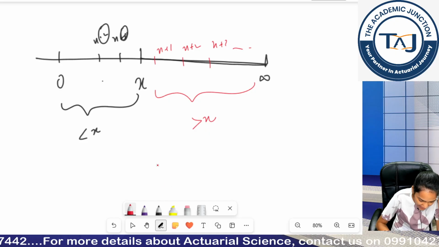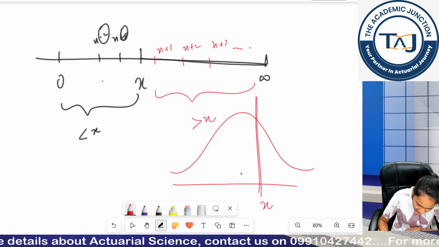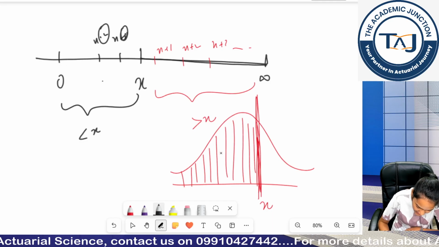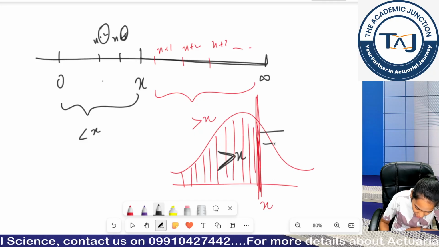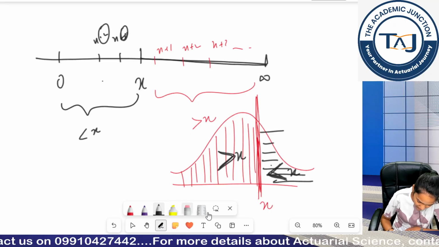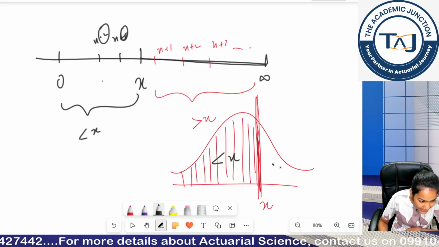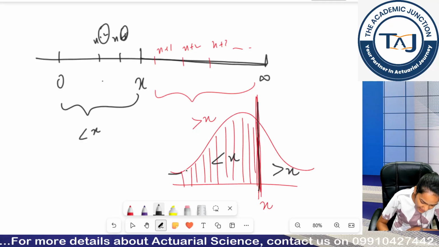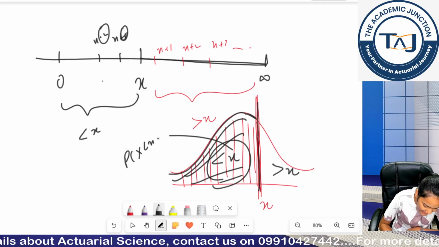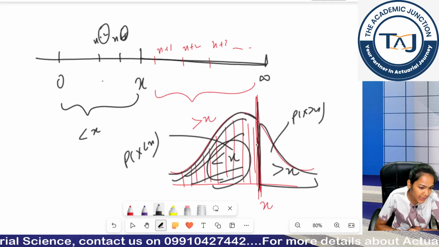So, if I make a graph and say this is your x, what is this portion showing you? Everything less than x. And what is this portion showing you? This is greater than x. Sorry, I have done wrong notations. This is showing you less than x, this is showing you greater than x. That is why, through the graph, if this is shaded, you are calculating probability x is less than x. If this is shaded, then you are calculating probability x is greater than x.